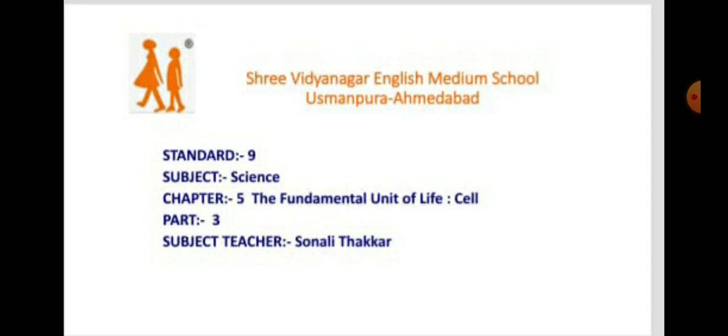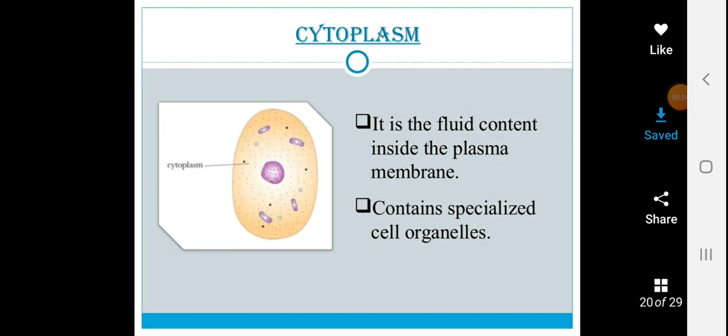So, here I have brought part 3, chapter 5, the fundamental unit of life, cell, class 9, science. I hope you will enjoy. Let's begin. In our previous presentations, we have talked about cell membrane, cell wall, nucleus. Now, further, we will discuss the more cell organelles and cell components.